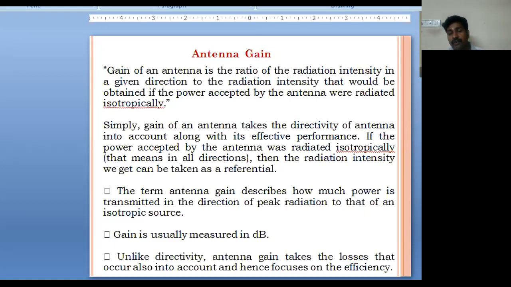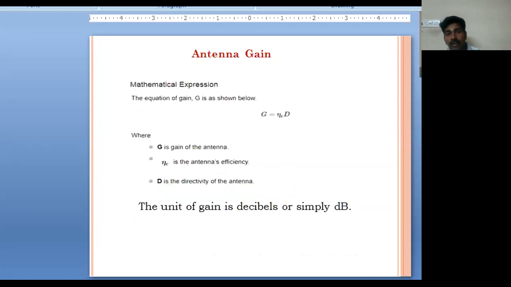So unlike directivity, antenna gain takes the losses that occur into account and focuses on the efficiency. Mathematically, antenna gain can be calculated as the antenna's efficiency times the directivity of the antenna. We know that the unit of gain is decibels, or we can write dB.